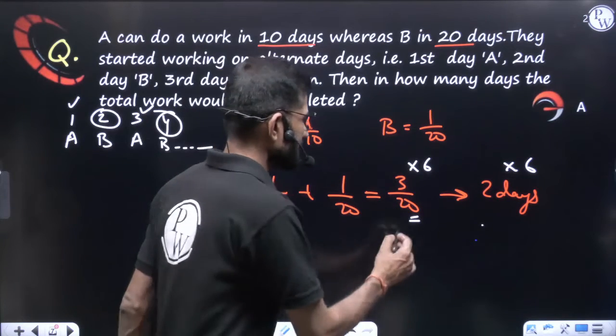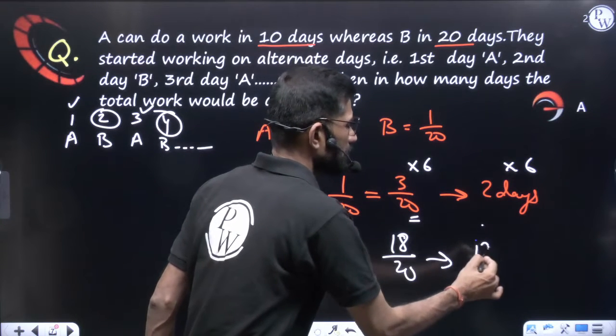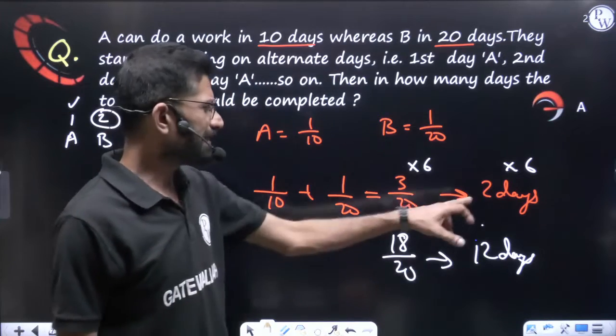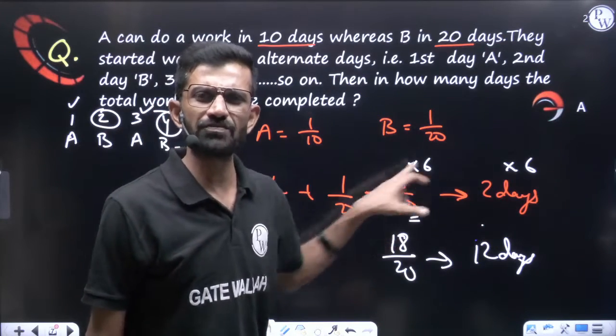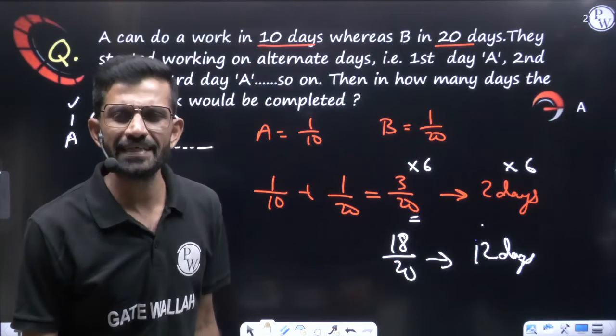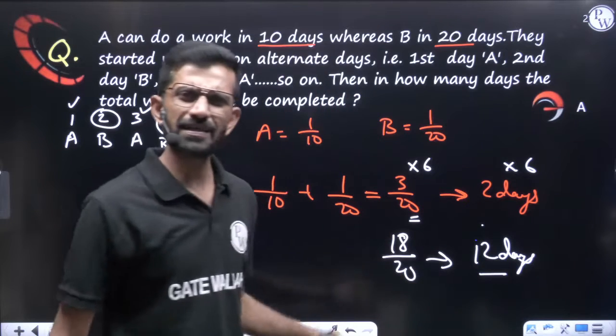So how much did we get? 6 3s are 18, so 18 by 20 of the work was done in 6 2s, which is 12 days. You can even say 2 days work 3 by 20, 4 days work 6 by 20, 8 days work 12 by 20, and like that 12 days work will be 18 by 20. Now 12 days are completed. Do you think work is completed?